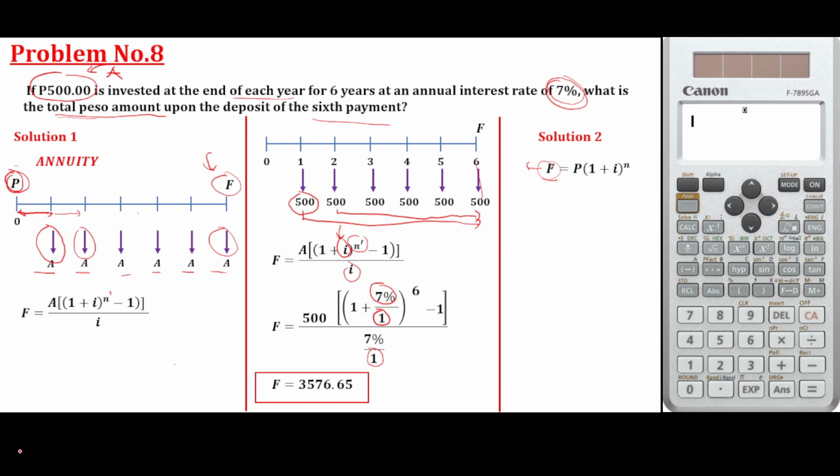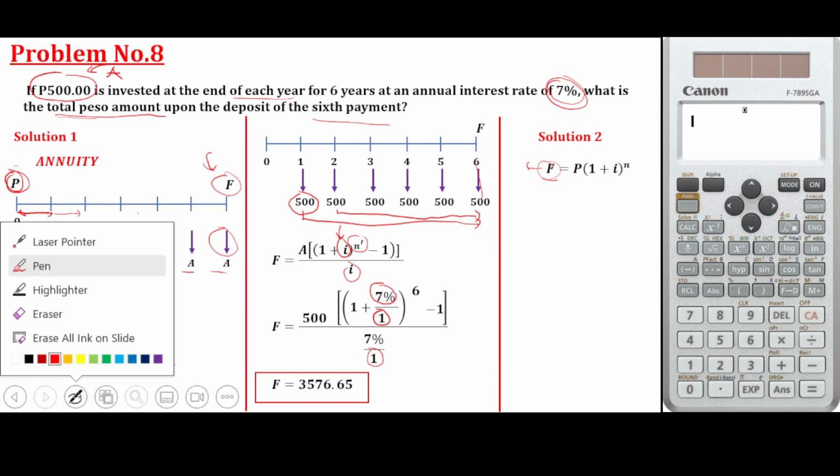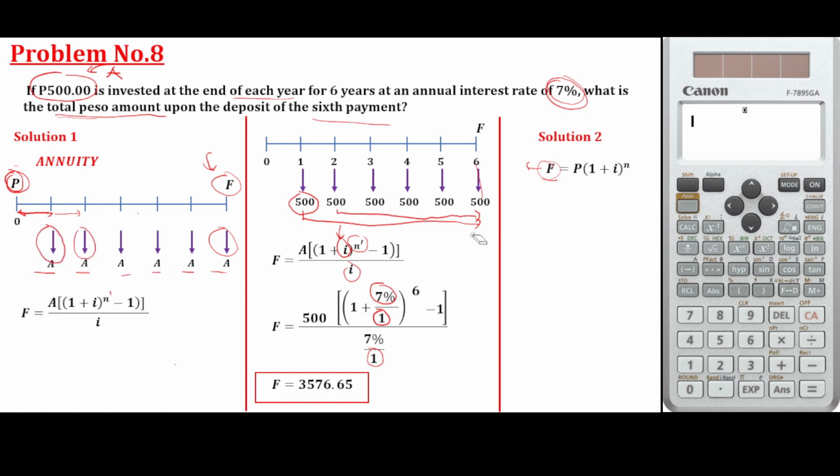Let's use this instead for solution number 2. We are going to sum again, because we have here a lot of present amounts. We are going to consider each of these as our present, and then move each one to the future.